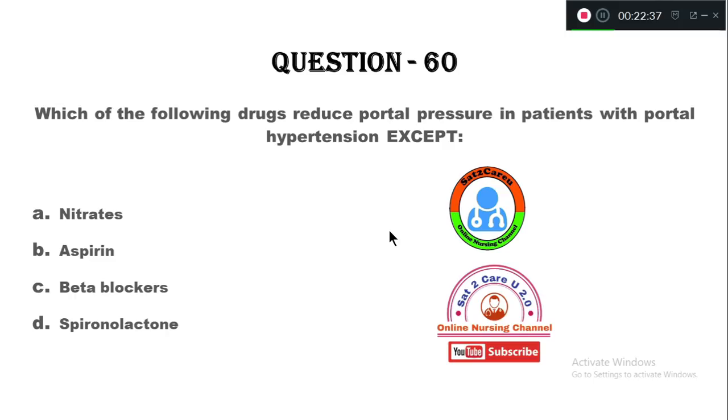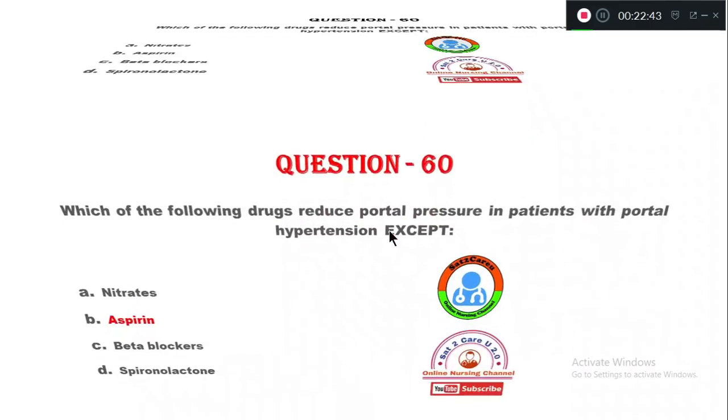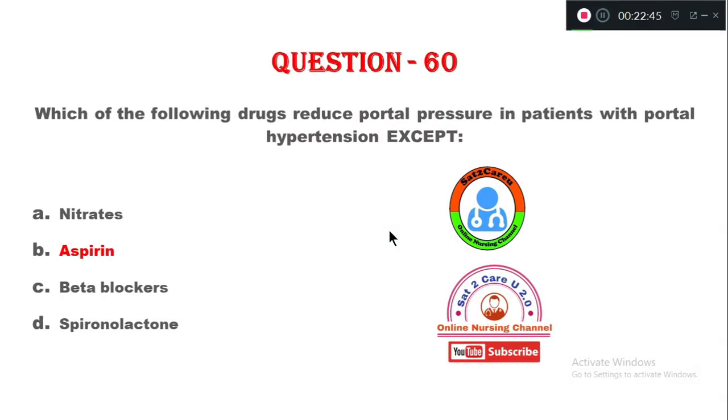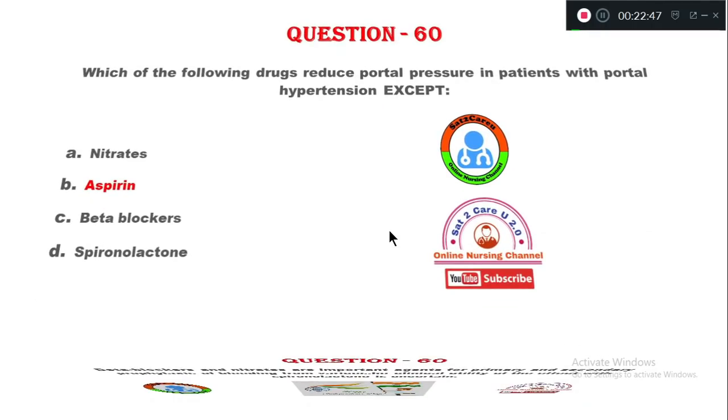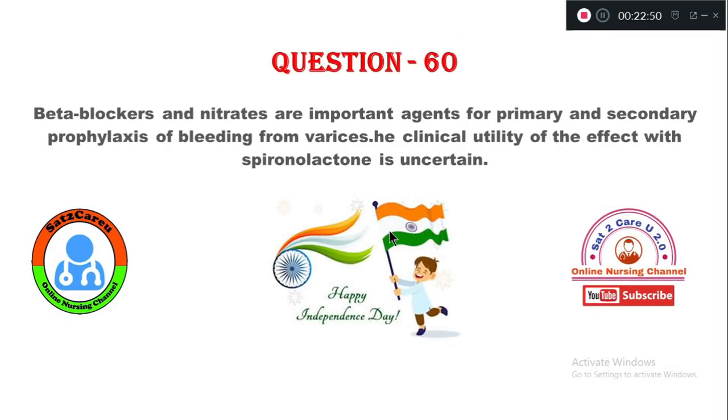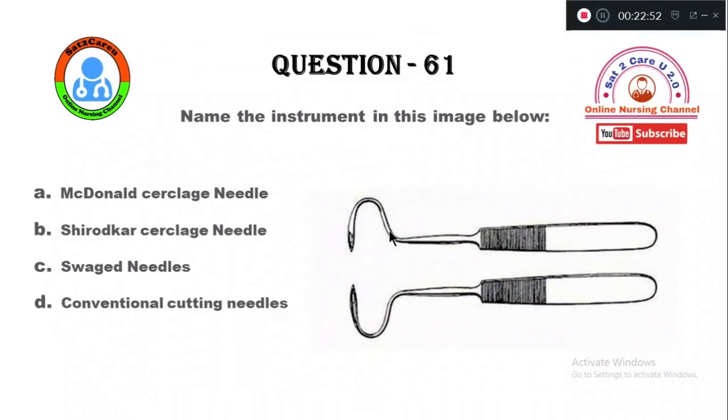So the agent which increases the portal pressure in a patient with portal hypertension is option B, aspirin. Option B, aspirin is right. Question number 60. Image based question.